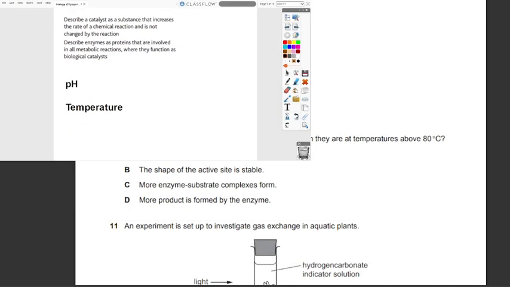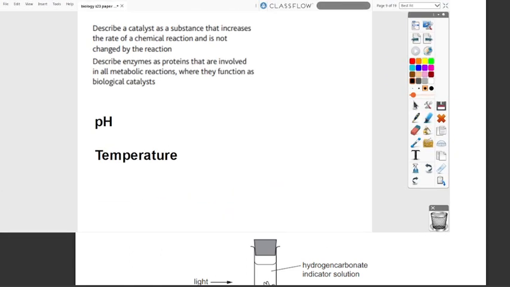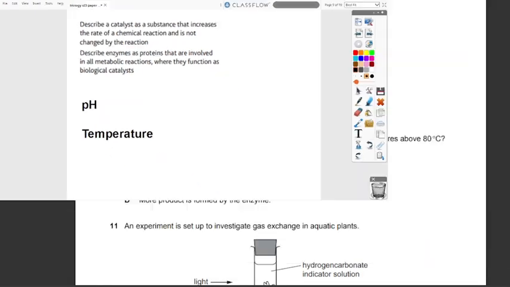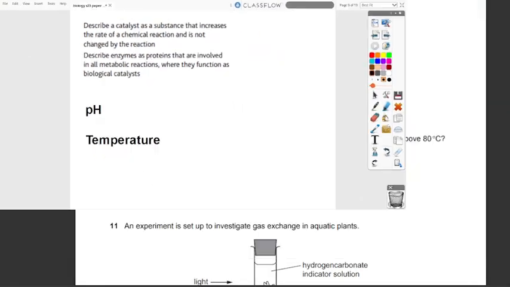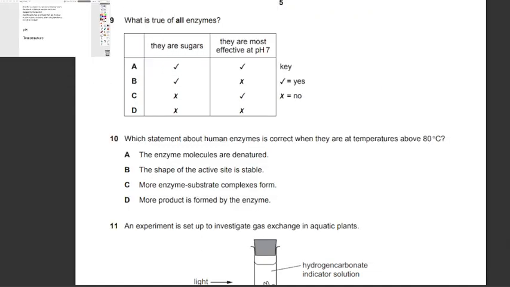In this case, they said that most enzymes are effective at pH 7, which means that all enzymes need to work at the optimum pH of pH 7. But the thing is, we have pepsin, which is an enzyme that works in the stomach in acidic conditions, and that's just one example, which means that not all enzymes are most effective at pH 7. So the answer is going to be D.